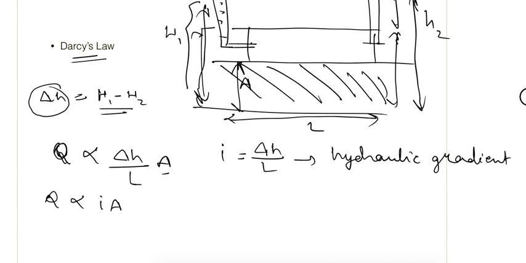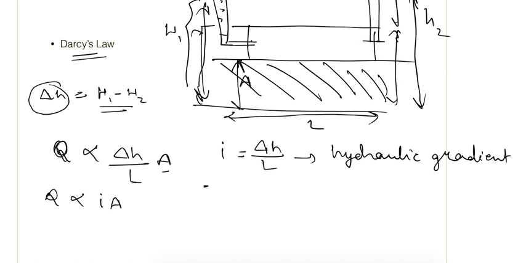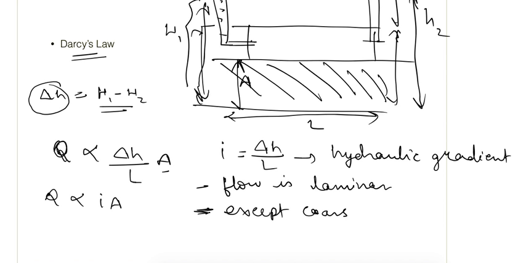One more thing to notice here is that the main assumption in this is that the flow is laminar. This assumption is valid for almost all soils except coarse gravel. If the flow becomes turbulent, then this condition will not be fulfilled and we cannot use this principle directly.